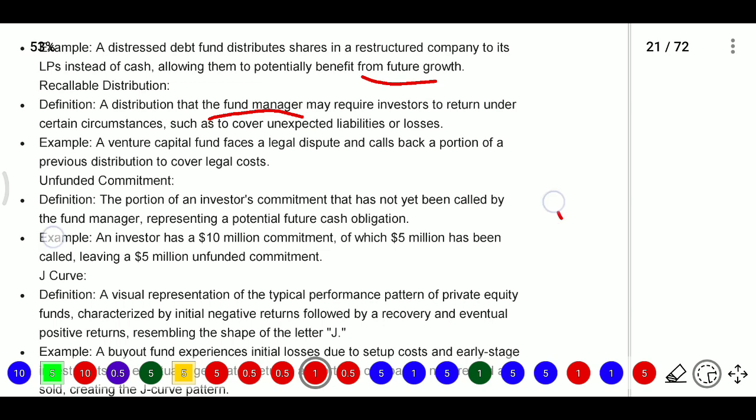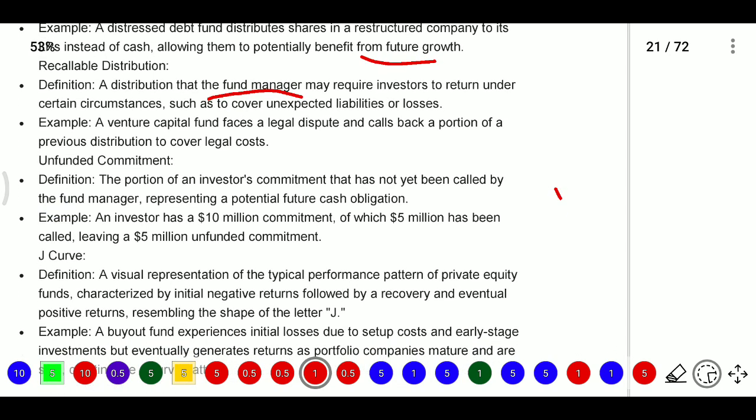Next, unfunded commitment means the portion of an investor's commitment. Whatever amount I have committed, that is the commitment amount. The portion of the investor's commitment that has not yet been called by the fund manager. So 100 million I have committed. Out of the 100 million, I have paid 60 million to the fund house. 40 million I have not yet paid, and they have not yet called.